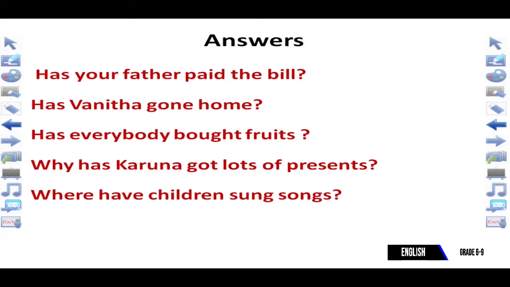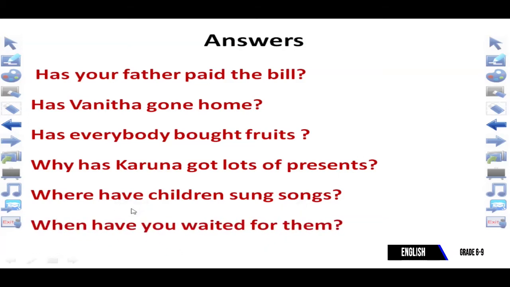Okay. Now you can see the last question. When have you waited for them? When is a WH question. When have you? So you is plural. In front of you, we want to write have. So that's why I have given it.